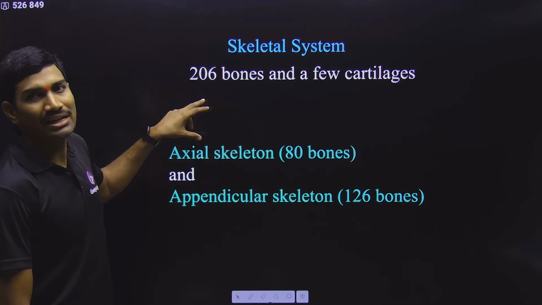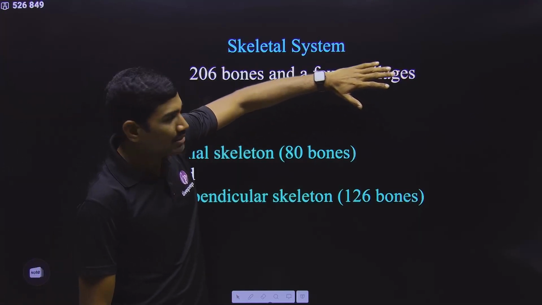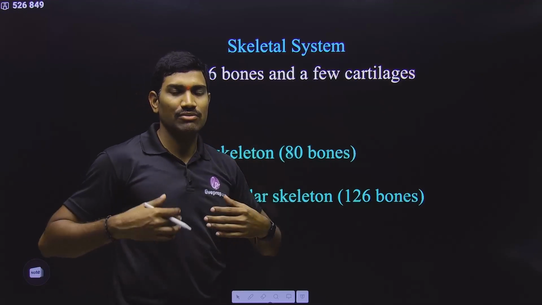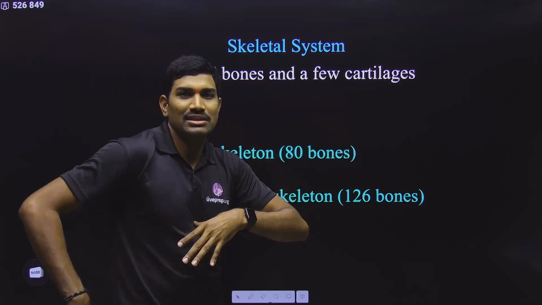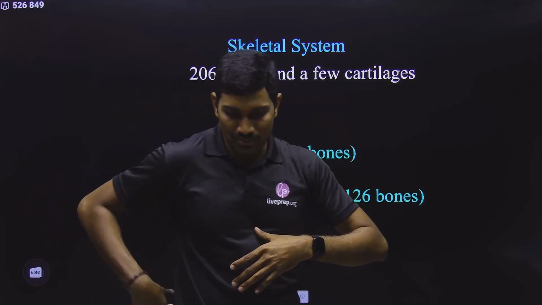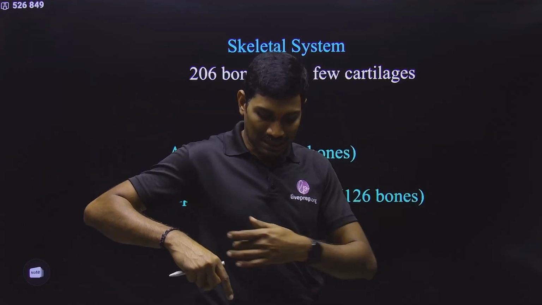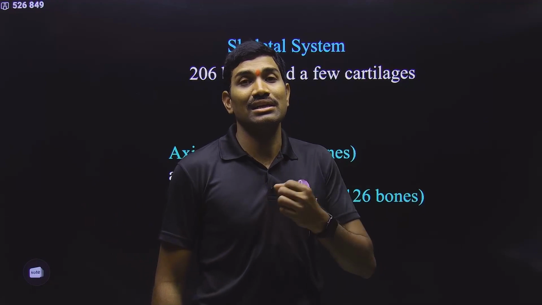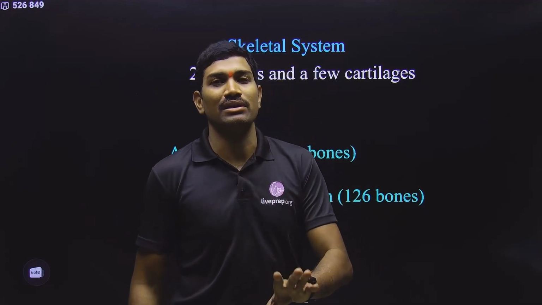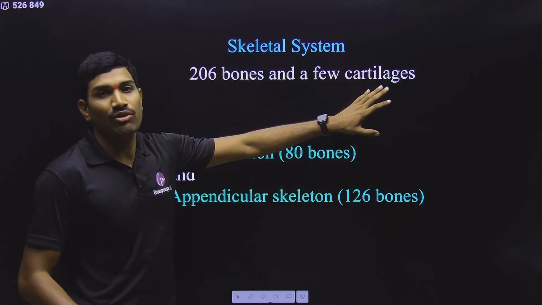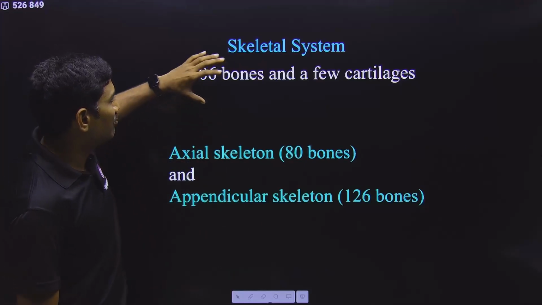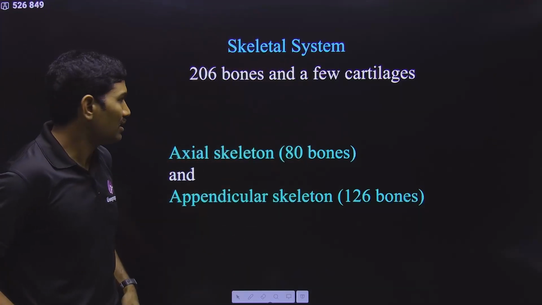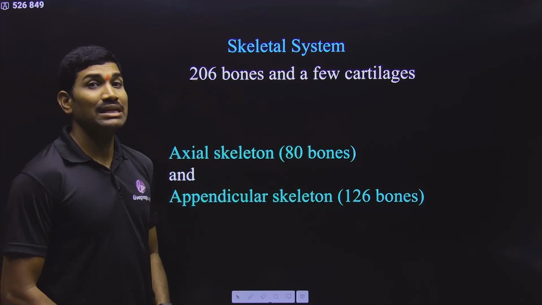Next, we are going with the direct information. In this chapter, we are not focusing much on the cartilages. Even though at some locations, like the ribs, here is the sternum, at the back we have the vertebrae, and the ribs are on the lateral sides, but the ribs are connected to the sternum through cartilage. So cartilages are also important in the skeletal support system, but our main focus in this chapter is on the bones only. Clear?